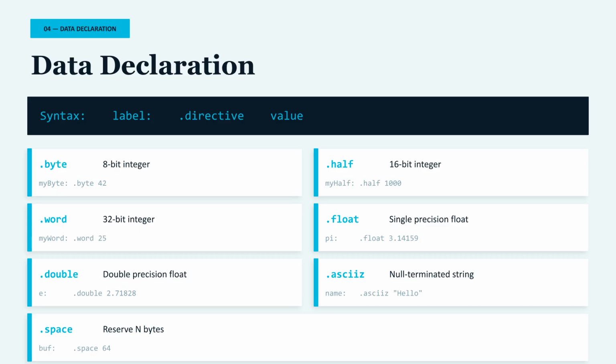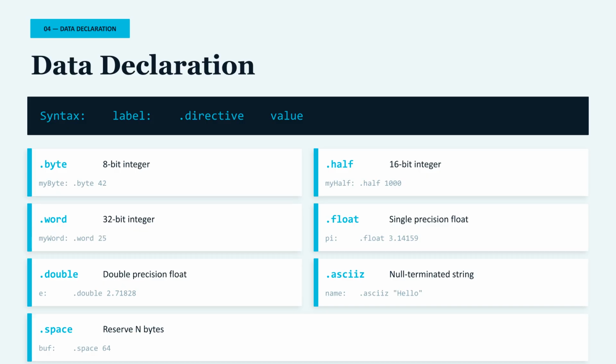For integers, we use .byte for 8-bit values, .half for 16-bit values, and .word for 32-bit values. The word is the most common because it matches the register size.